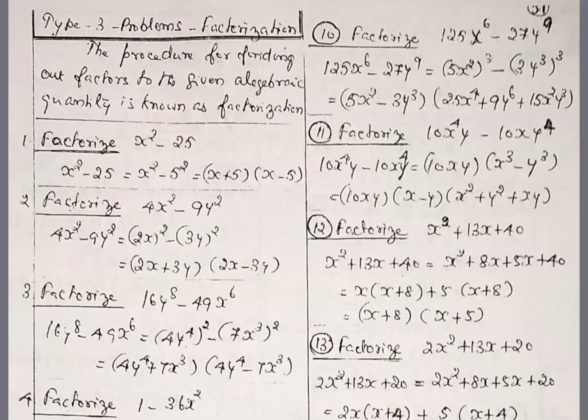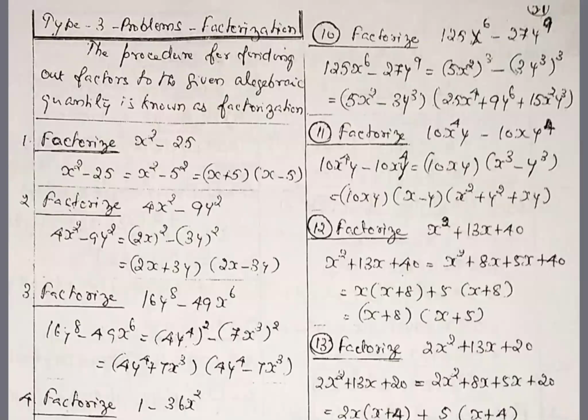So by seeing the answer, x square minus 25 can be divided by x plus 5. Also it can be divided by x minus 5. Factors we found out. So the given algebraical quantity is x square minus 25. You see the answer, (x + 5) into (x − 5). So the product form of writing, that is the two factors we found out. Or I simply say the product form of writing is called factorization.